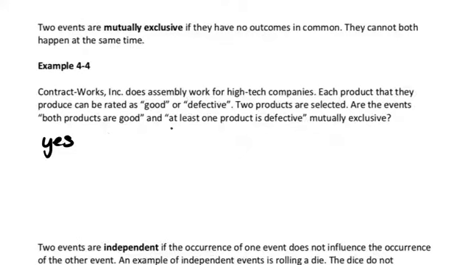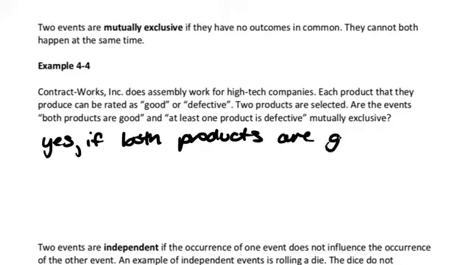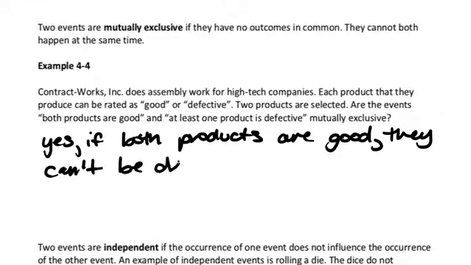And so we can't have at least one of them being defective. So they are mutually exclusive.